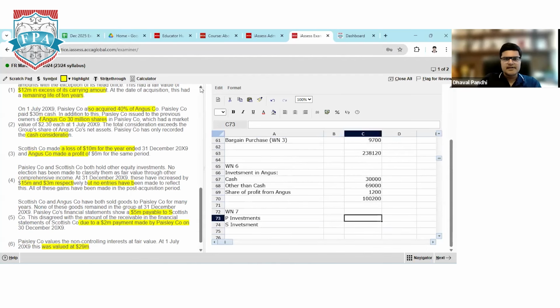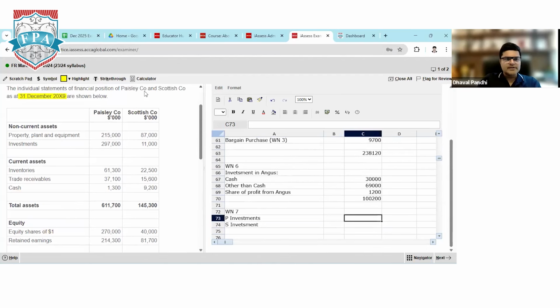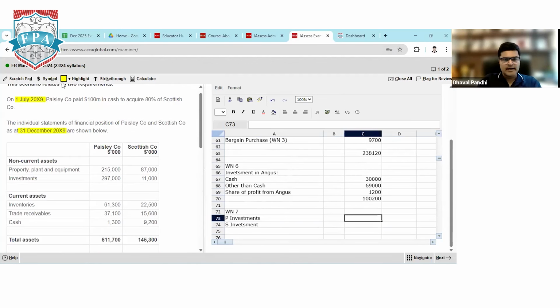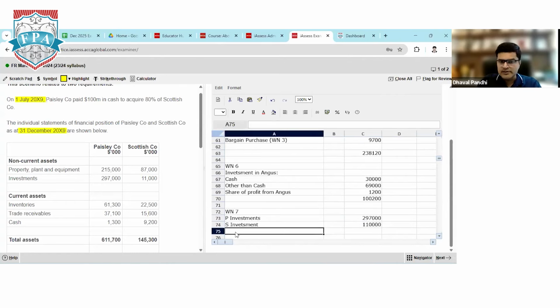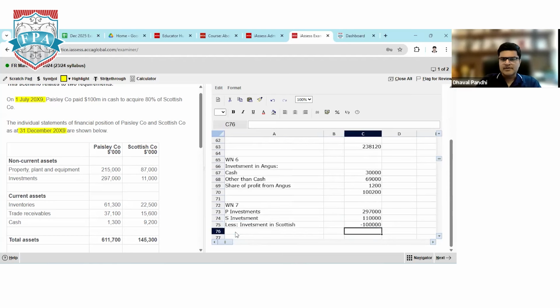Okay, now let me see the statement of financial position. How much is the investment of parent company? 2,97,000. How much is the investment of subsidiary company? 11,000. From parent company's investment, we need to subtract investment given to subsidiary company and associate company. Less investment in Scottish. So we paid how much money to subsidiary company? Acquisition was 100 million. So 100 million will be subtracted here, because that's the same amount you invested in subsidiary company share capital.